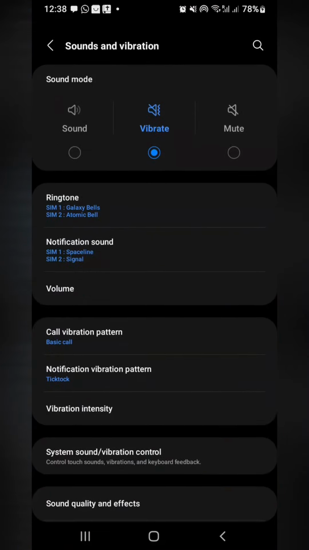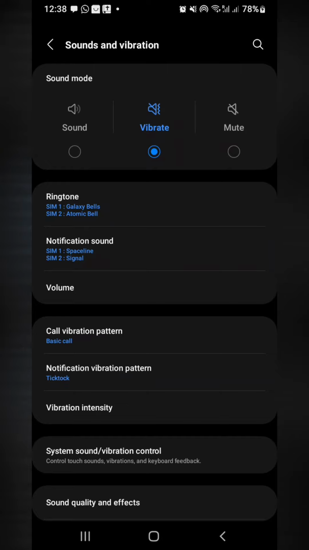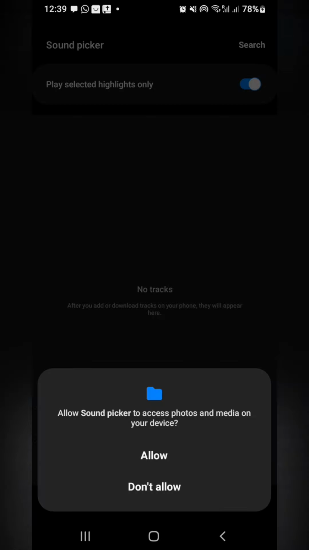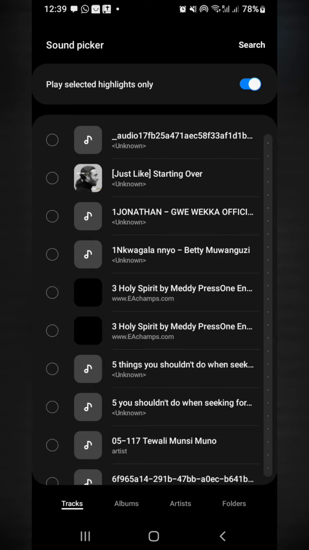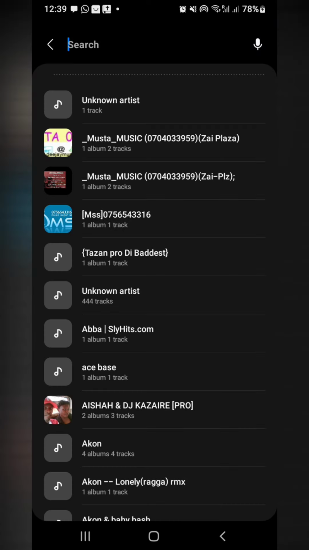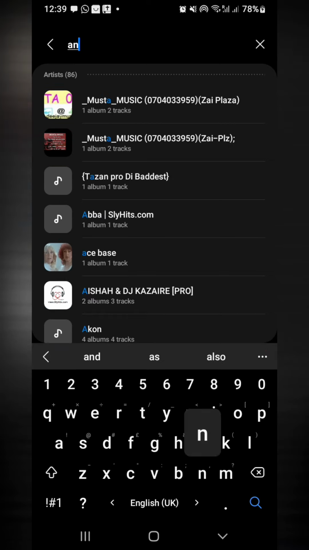Next, go to your settings, look for sound and vibration. Tap on Ringtone and Customize section. Search for the soundtrack you save, select it, then click Done.